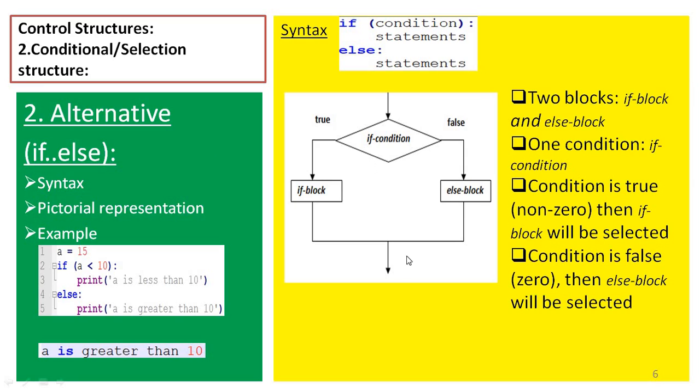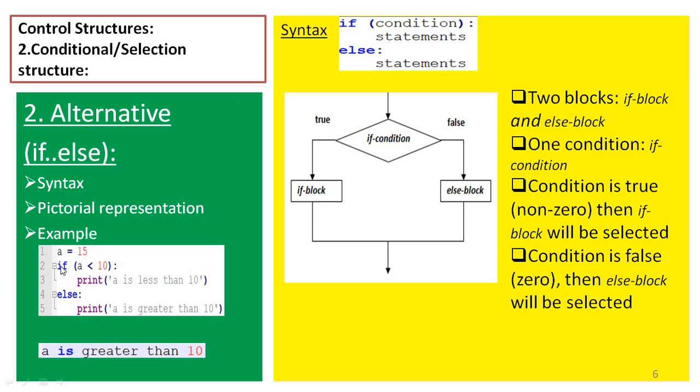So here we have one condition, which can be called the if condition, and we have two blocks. One can be called the if block, another one is the else block. If the condition is true, the if block will be selected. If the condition is false, the else block will be selected. So how to demonstrate this?